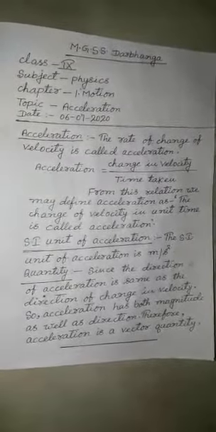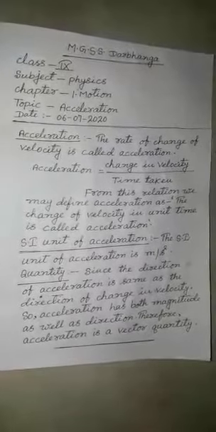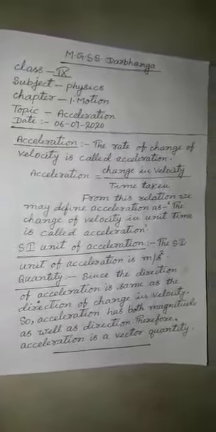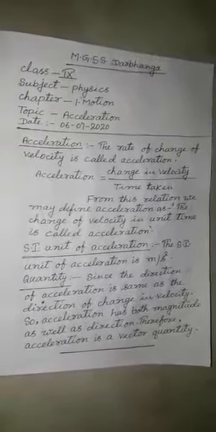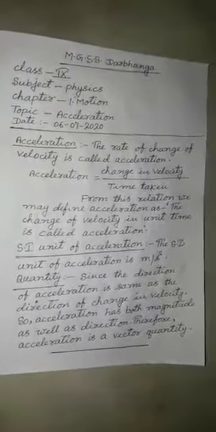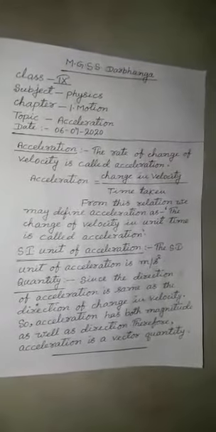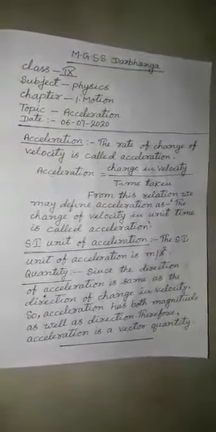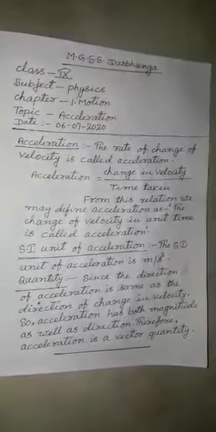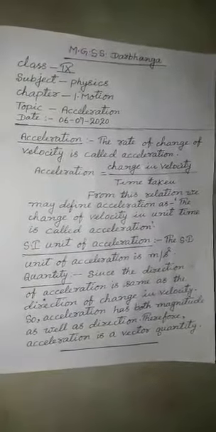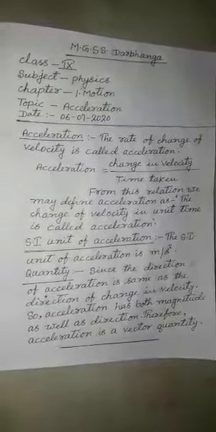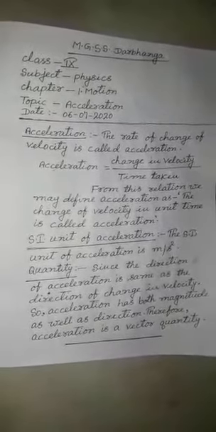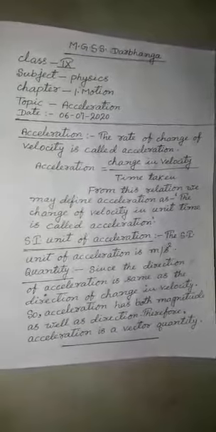Now, what type of quantity is this? Whether it is scalar quantity or vector quantity? Since the direction of acceleration is same as the direction of change in velocity, means whatever is the direction of velocity, that will be the direction of acceleration.